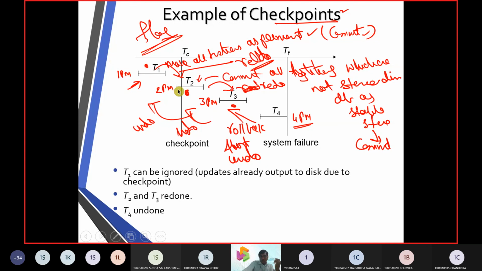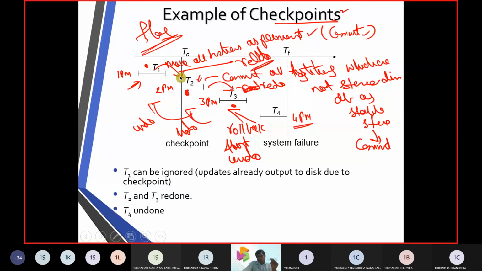So from 1 p.m. to 2 p.m., whatever transactions you made, he is going to put into the database. He is going to store it and then he is going to commit. From 1 p.m. to 2 p.m. you need to move forward. So for that he is going to use a redo operation. In that redo operation, whatever database operations you made have to be recorded. If it is not stored clearly, then it is going to abort the transactions, kill the transactions. But if the transactions are needed and correct, then the database administrator is going to put this into a commit state. In this way, he goes from one checkpoint to another checkpoint.